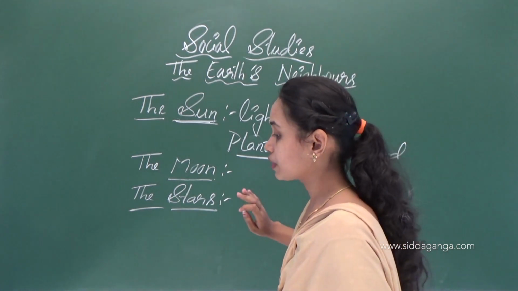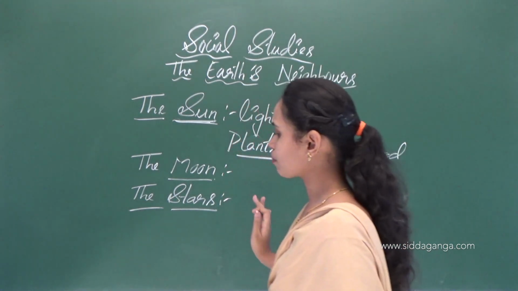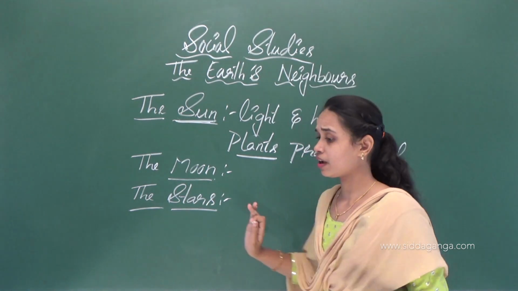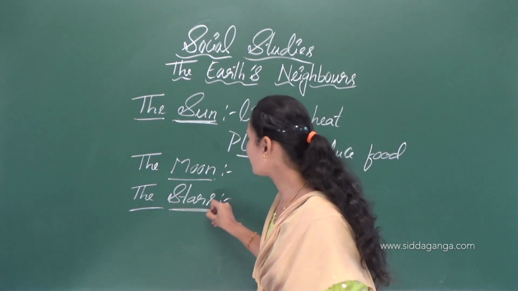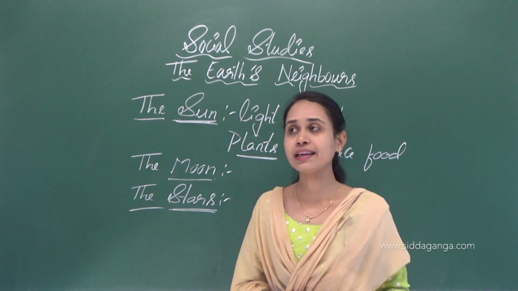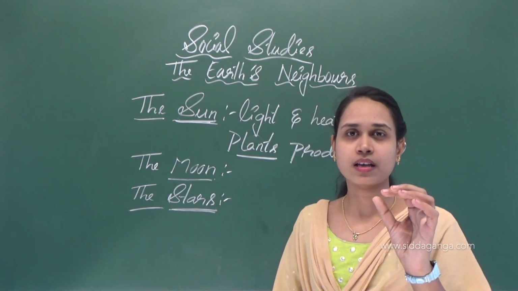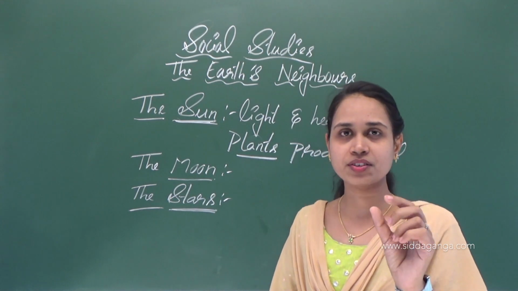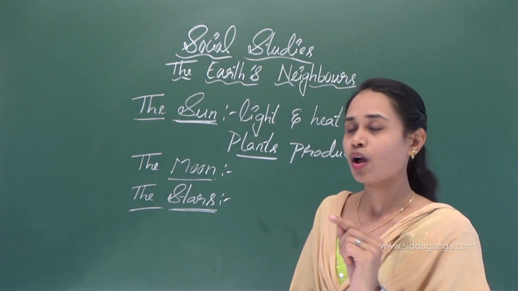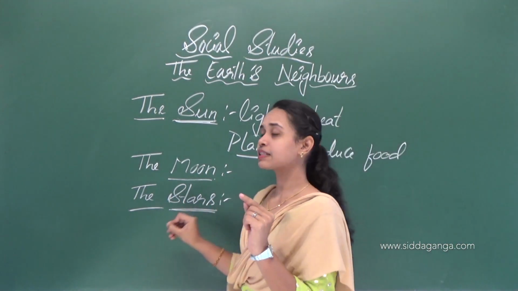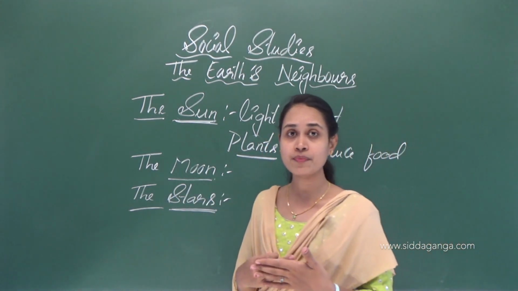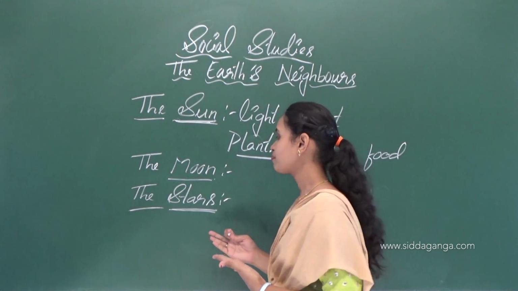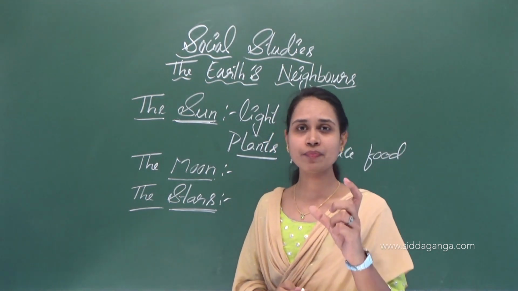They appear small because they are very far from us. If you look at the sky, the stars appear very teeny, isn't it? Very small in size. Why? Because they are far from us. Stars are very far from us, so that's why they appear very small.